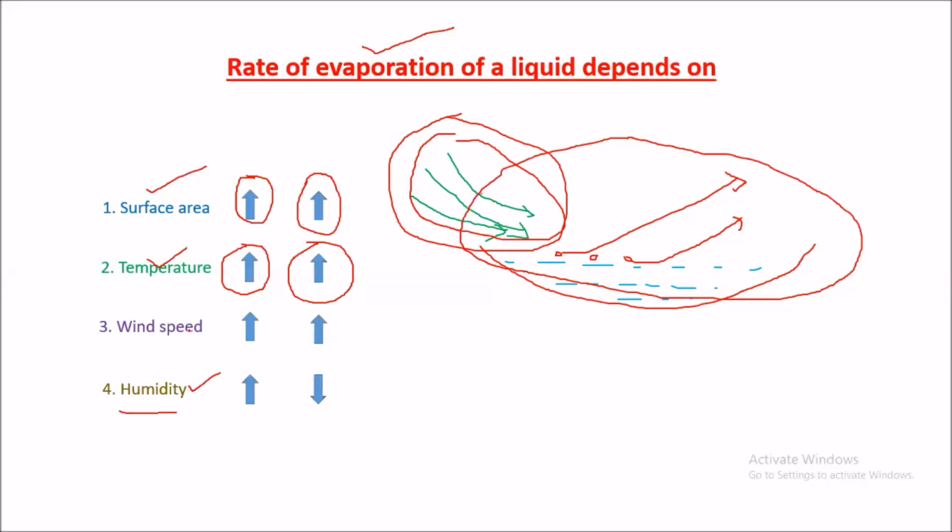So when the wind speed is more, the evaporation will be more. When there is a huge blowing of air, there will be huge escaping of molecules from the liquid. Okay, ma? I think everyone understood. Thank you.